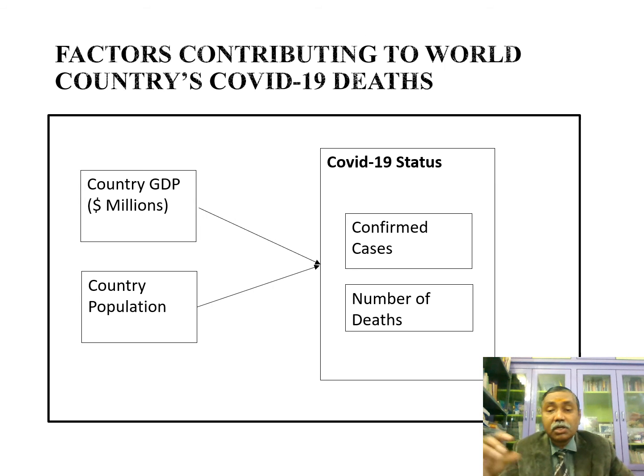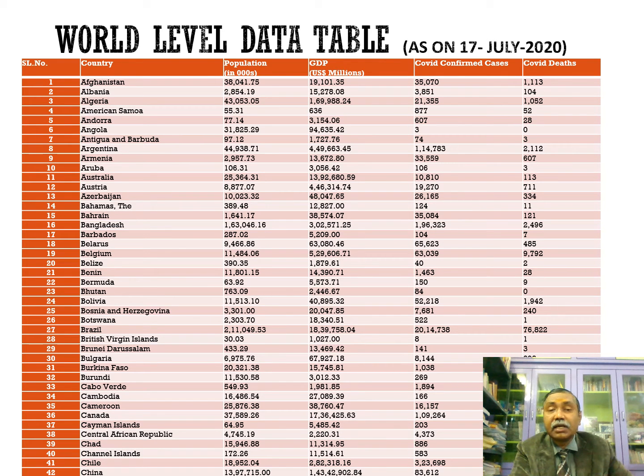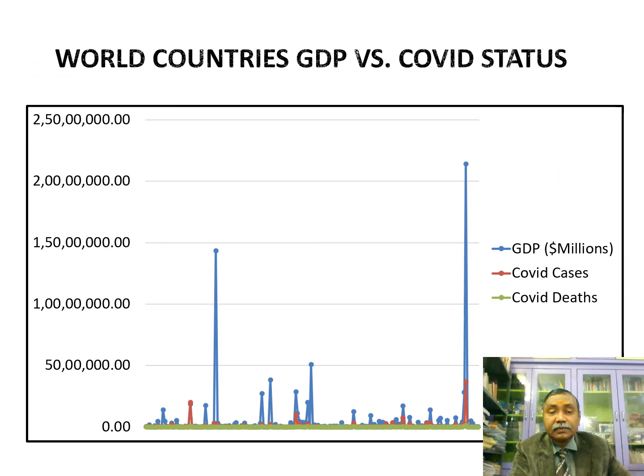The conceptual model is this. Here I considered only two independent variables, country GDP and country population, and the dependent variables are COVID confirmed cases and number of deaths. Similarly, I pulled in data of around 196 countries, and this is the data of July 17th, 2020.